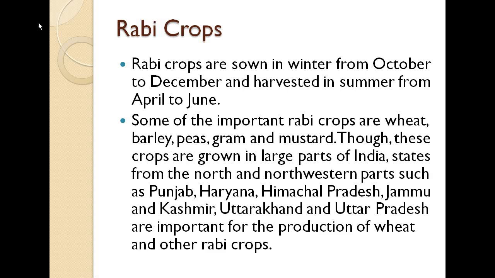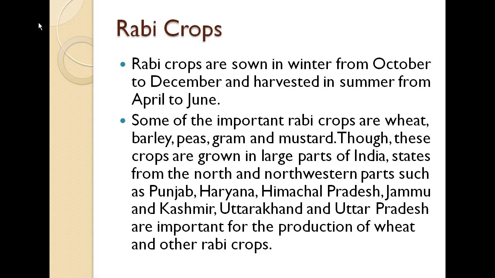Firstly we discuss the first season, that is Rabi crops. So what are Rabi crops? Rabi crops are sown in winter from October to December and harvested in summer from April to June. So basically the Rabi crops are those for which they sow the seeds in the winter, from October to December.